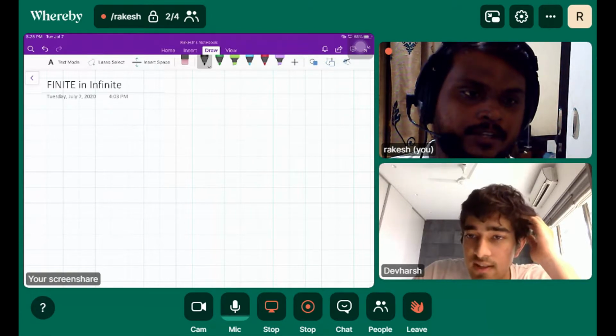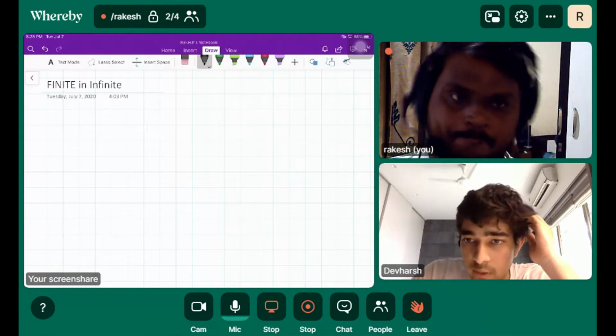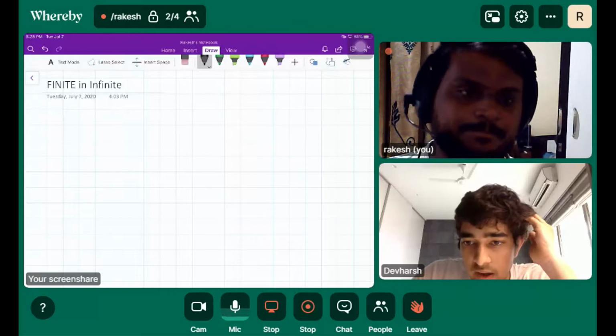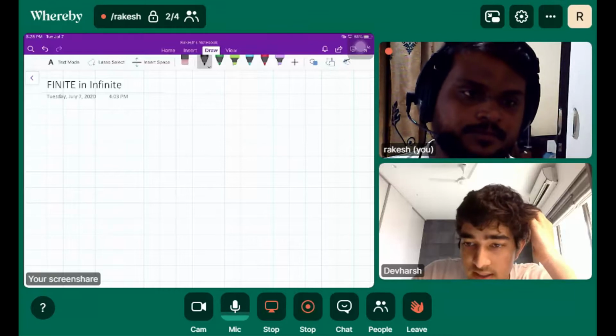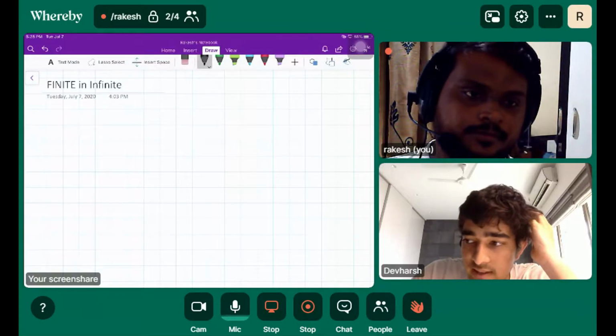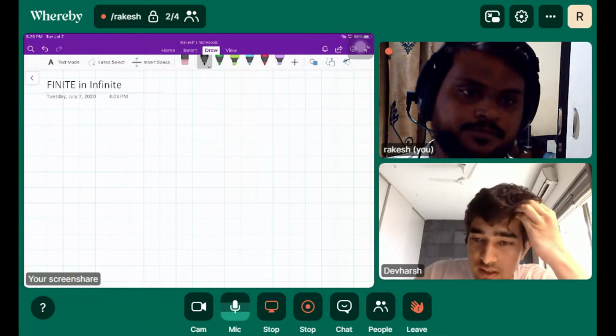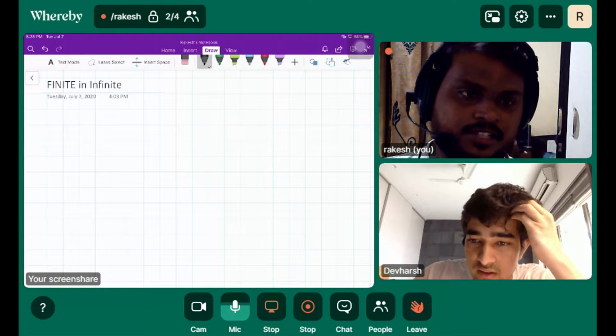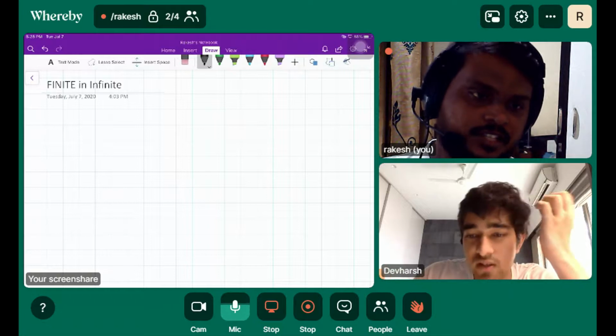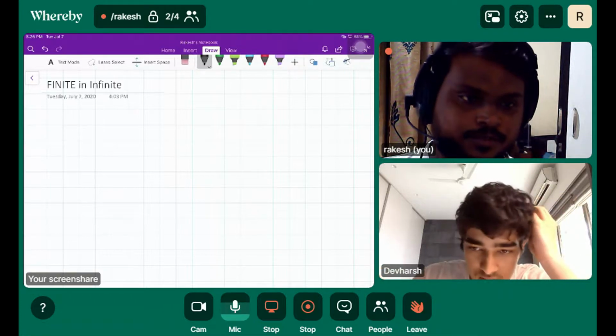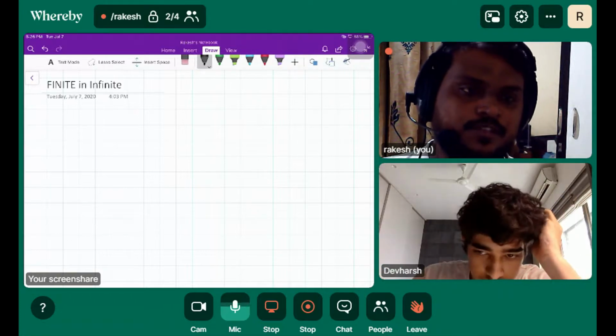A sequence is a list of numbers with commas between them, and a series is the summation of the numbers. Sequence is a list of numbers.